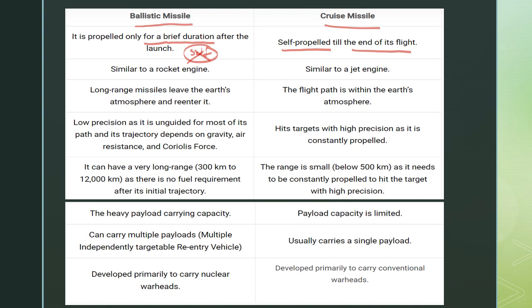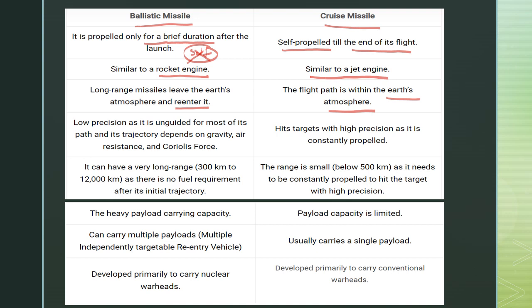So the ballistic missile is similar to a rocket engine, but the cruise missile, on the other hand, is similar to a jet engine. And long range ballistic missiles leave the Earth's atmosphere and re-enter it. But the cruise missiles, on the other hand, have a flight path within the Earth's atmosphere. That means the long range ballistic missiles even go out of the atmosphere, but the cruise missiles target only within the Earth's atmosphere.